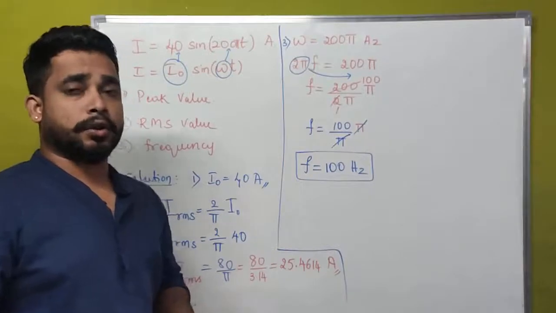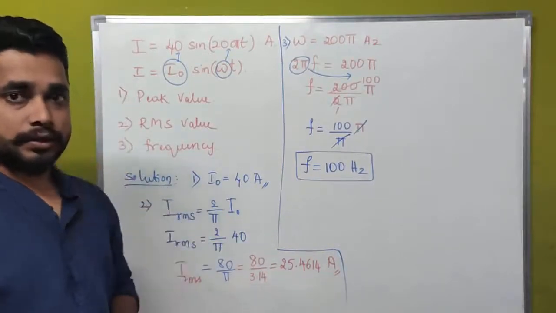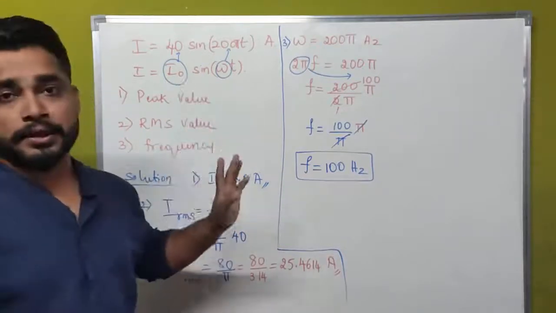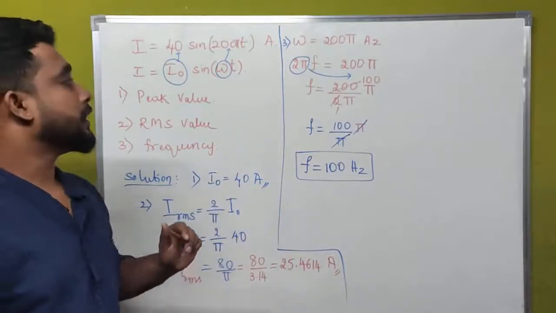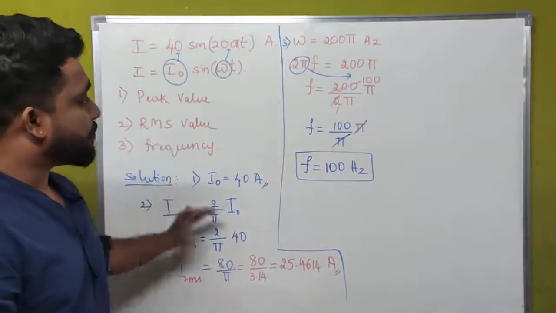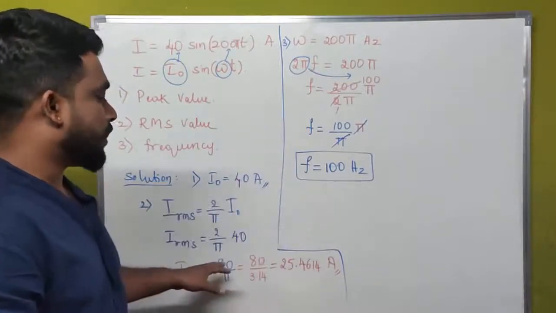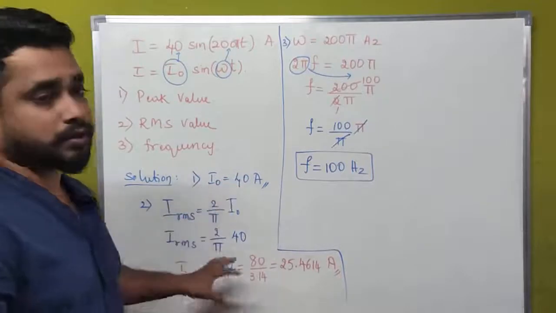They are not going to ask any problem for 2 marks or 3 marks in this chapter. The only probability of getting a problem is in the 5 marks part, that is part D or part E in your question paper, I don't know that. This is a basic form of our problem. This type of question is not going to be asked in your examination. This is just a basic concept.